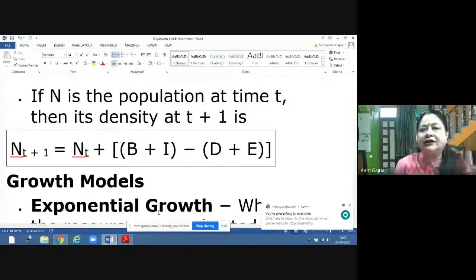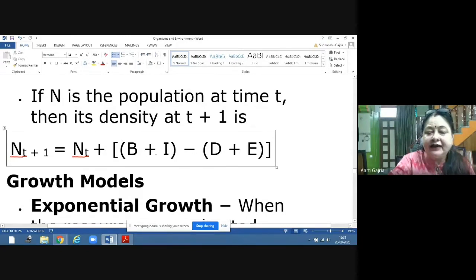We have taken any time, suppose that is t. Then the density at t plus 1. That means from t to some other time, N(t+1) is equal to N(t) plus B plus I. What is B? Birth, number of births. And what is I? Immigration. So natality and immigration minus mortality and emigration.